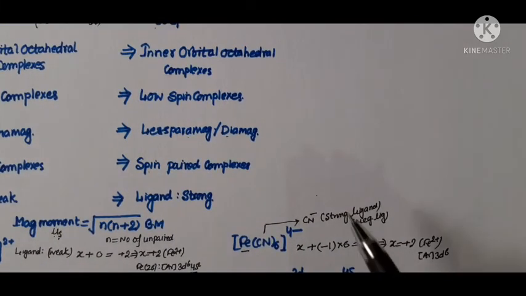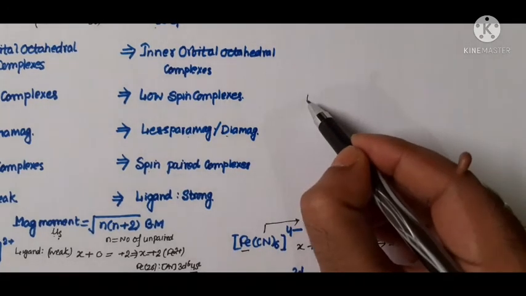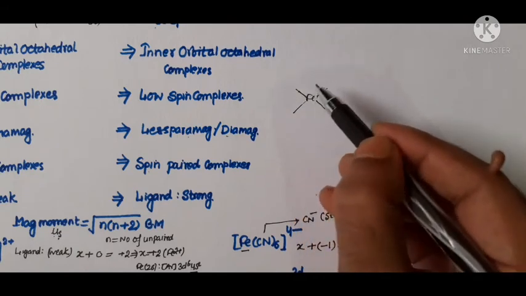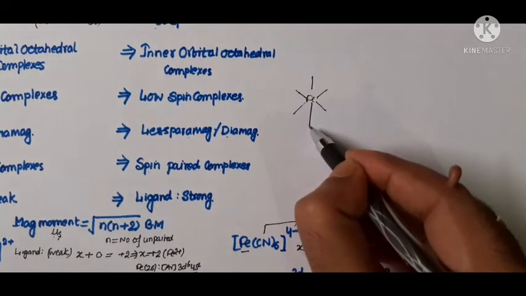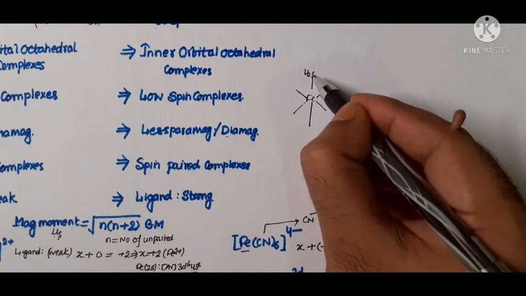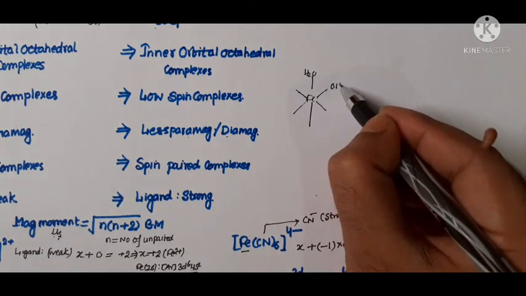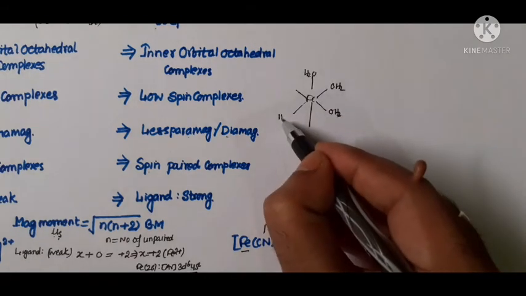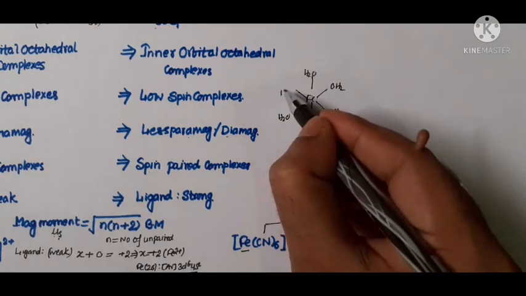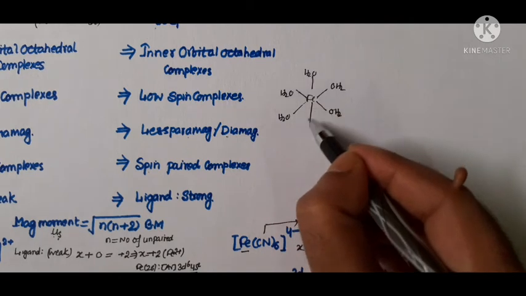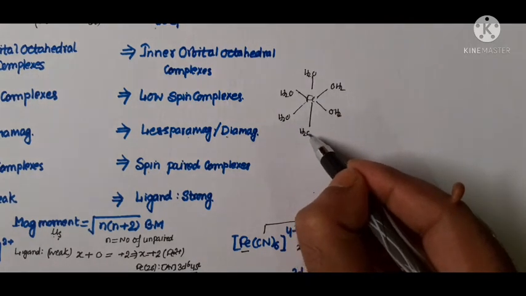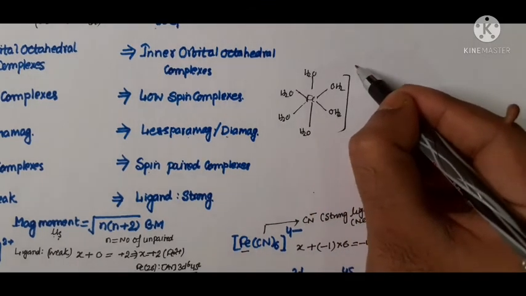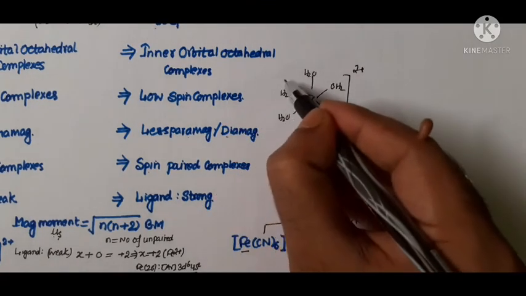I am showing you the structural arrangement for the first complex, [Fe(H2O)6]2+. This is H2O. Always write the donor site first. In water, the donor site is oxygen. So I am showing oxygen, and this is the oxidation state.